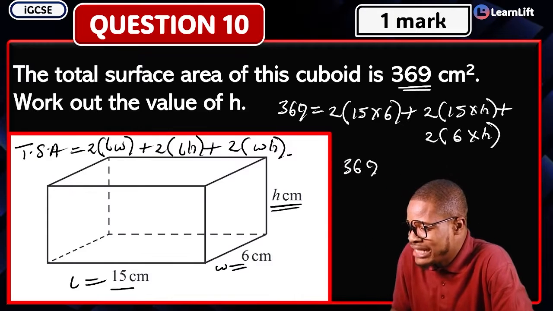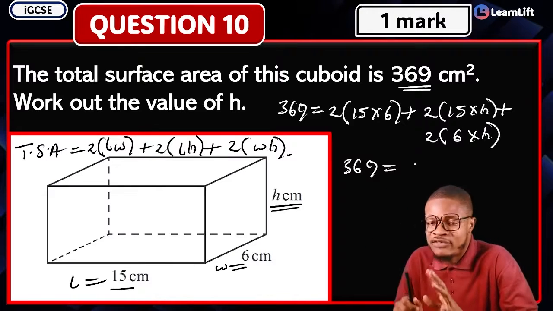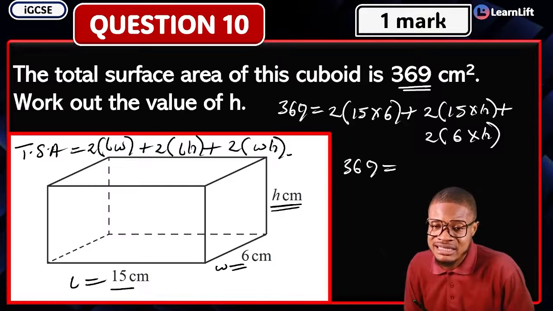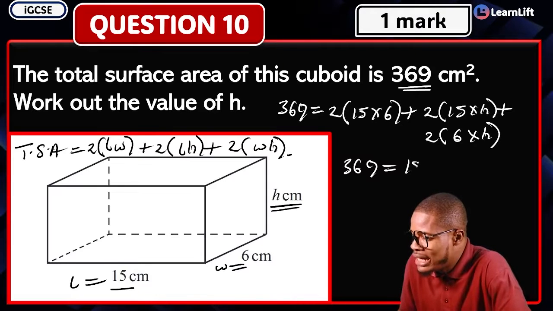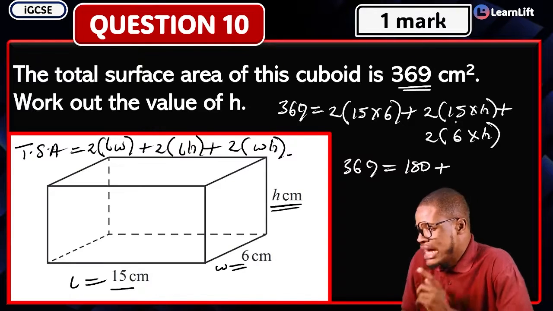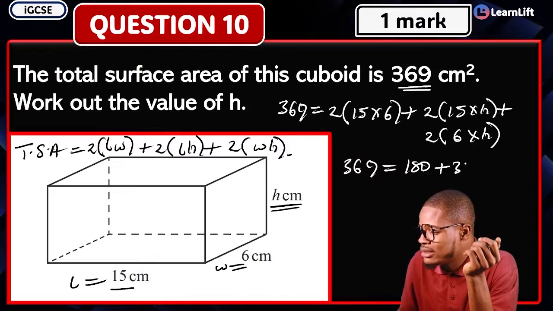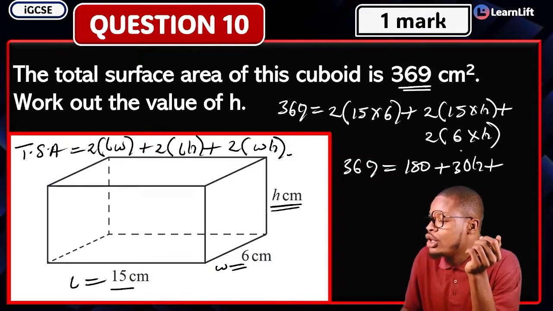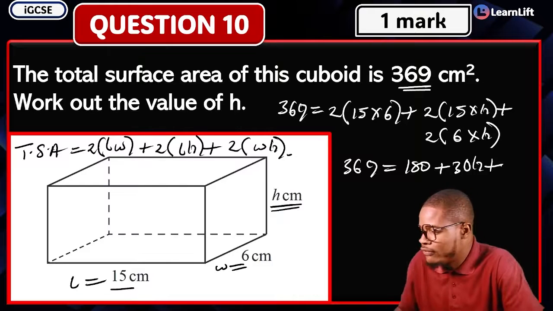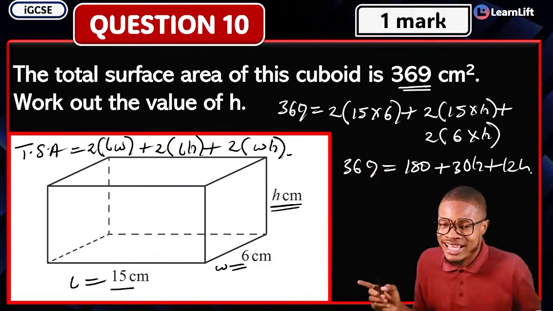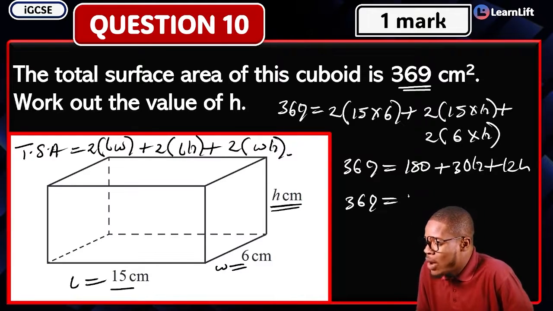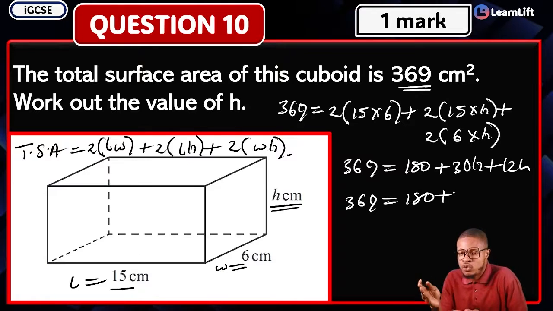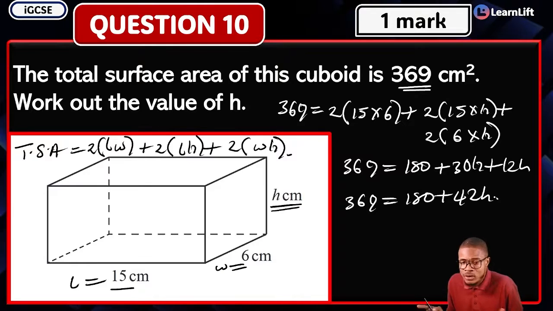What is it going to give us? That means your 369 is equal to 2 into what? First and foremost, what's 15 times 6? 15 times 6 is 90, right? 90 times 2 is 180. So that's going to give you 180 plus your 2 times 15, that's 30. That's your 30H, plus this, 2 times 6 is 12. That's your 12H. That's going to give you 369 is equal to 180 plus 30 plus 12. What's 30 plus 12? That's 42. That's 42H, right?